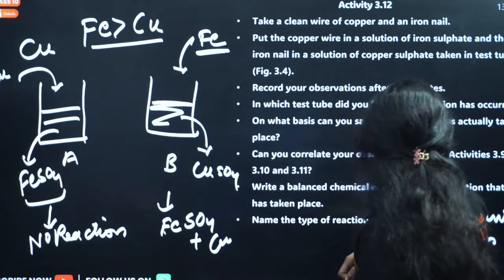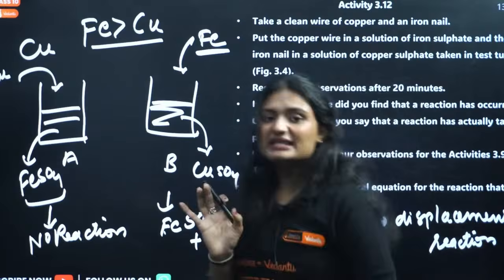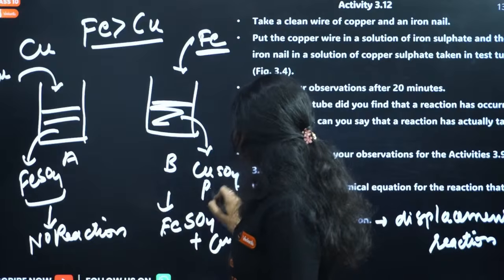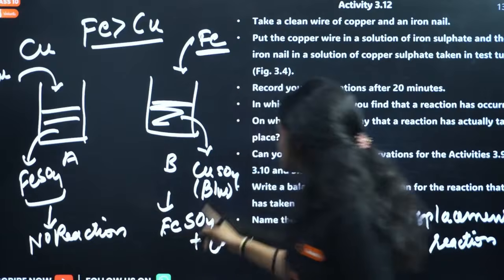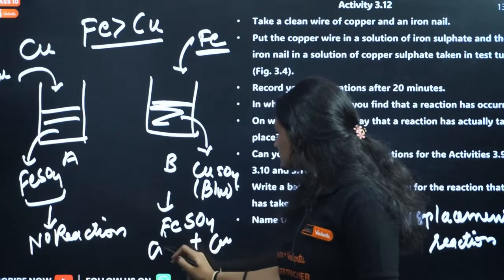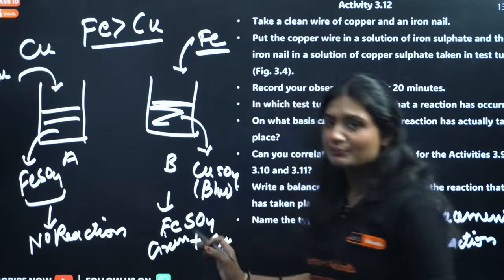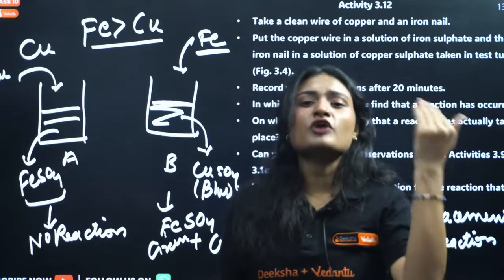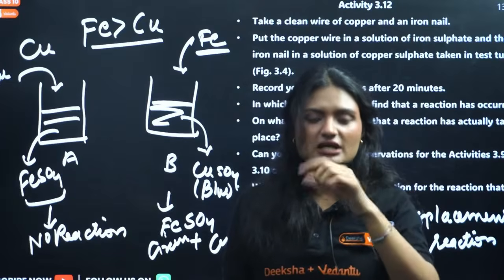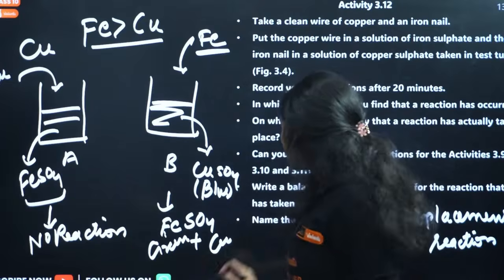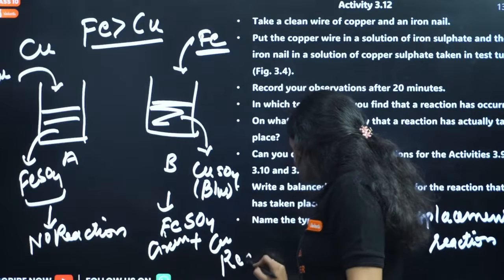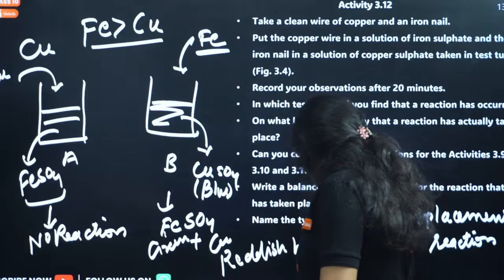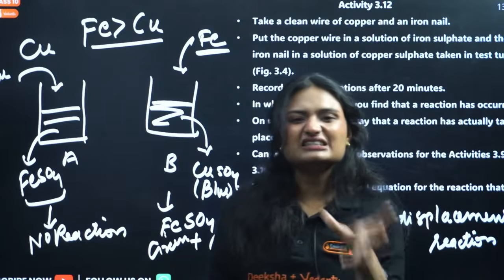Now tell me, what will be the color change? As we know, copper sulfate is blue in color. The color changes from blue, and iron sulfate is green in color. So what is happening? When you put iron metal in copper sulfate solution, there will be a layer of copper on this iron metal, and copper is reddish brown in color. So there will be a reddish brown deposition on the iron metal.